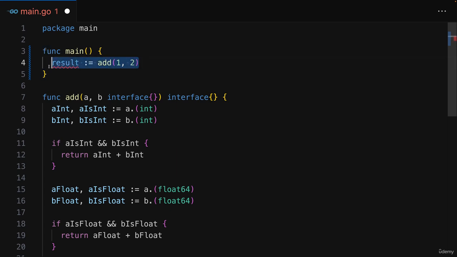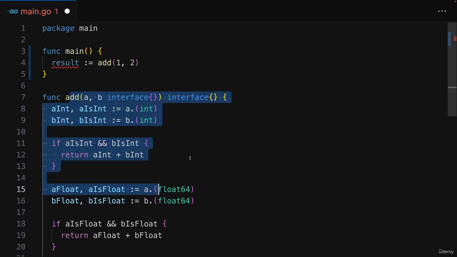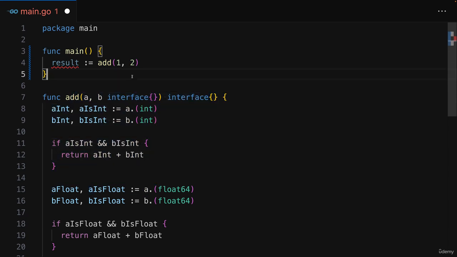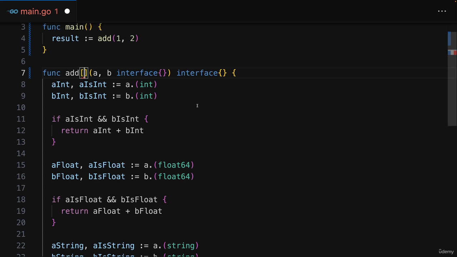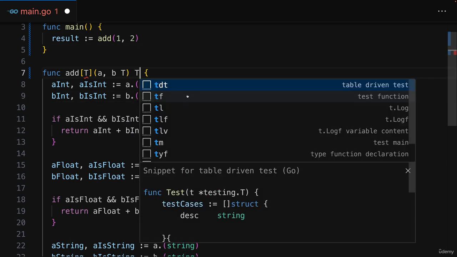And that's also a kind of problem that will be solved by turning this add function into a generic add function, which we do in Go by adding square brackets after the function name before this parameter list. And between those square brackets, you can define a type placeholder name. Typically that's T, but you can use any name of your choice. The idea is that it's now this placeholder that is used here instead of this interface type, for example. And you can also use this placeholder here as a return type.